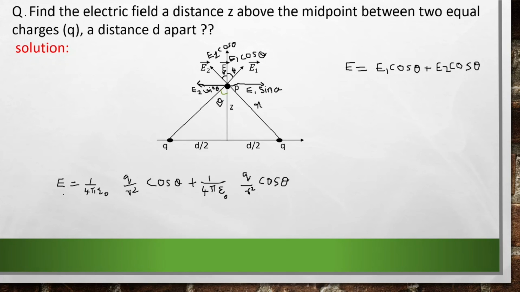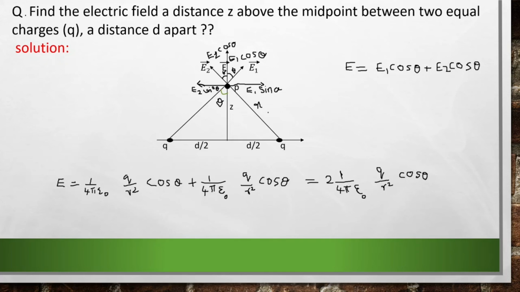So we will get E is equal to 1 by 4 pi epsilon 0 q by r square cos theta plus 1 by 4 pi epsilon 0 q by r square cos theta. Since both charges are equal, by adding this we will get 2 into 1 by 4 pi epsilon 0 q by r square cos theta, right? Now let's look into this figure.